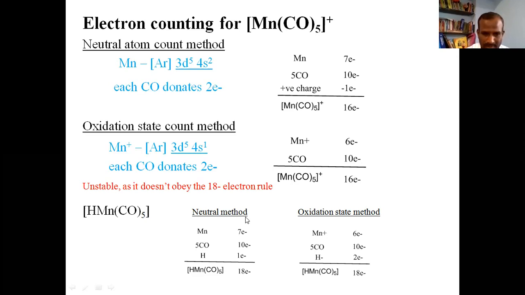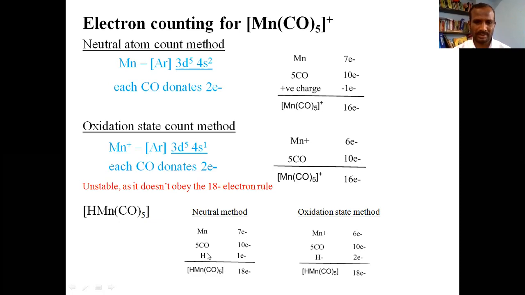first by the neutral method. The electronic configuration of manganese is 3d5 4s2. The total number of electrons contributed by manganese is 7, and there are 5 carbonyl groups. All of them put together contribute 10 electrons, and the hydrogen I had mentioned in the table.